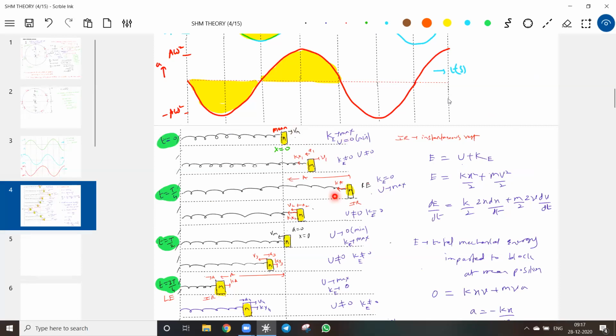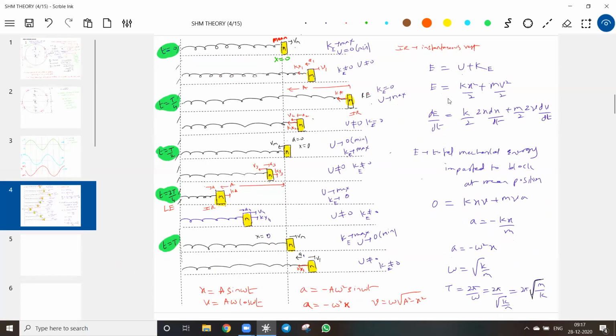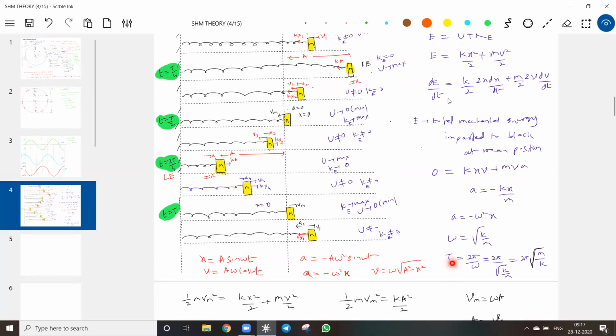But the time taken to complete one oscillation will remain as it is. So therefore, shall we put one more thing? The time period is independent of amplitude of oscillation.